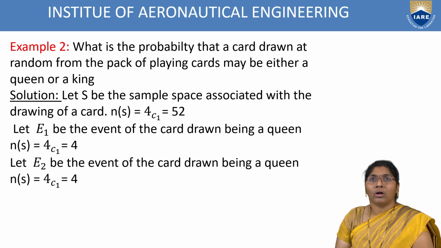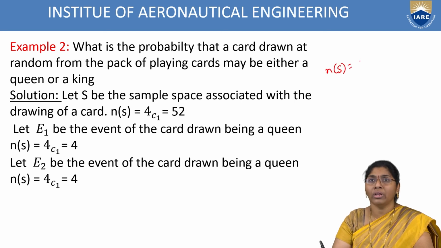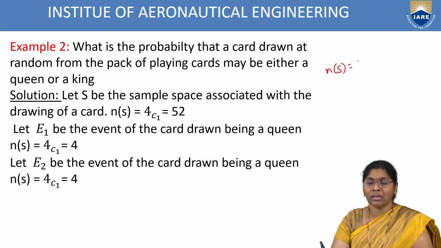Let S be the sample space associated with drawing a card. N of S equals how much? How do we find N of S? How many total kings are there? Total 4. We are choosing only one card, so overall it is 52.